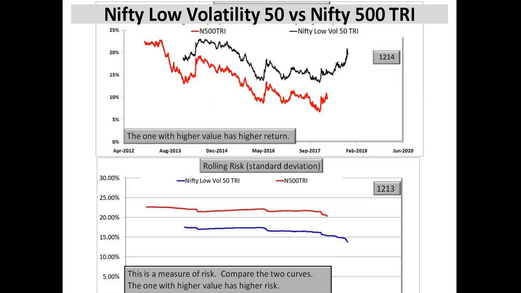We will look at three different indices. Standard and Poor's, the S&P, maintains as many as 24 low volatility indices from across the world. The NSE has 2 low volatility indices, and the BSE also has 2.